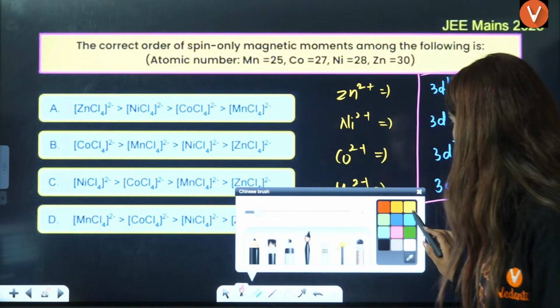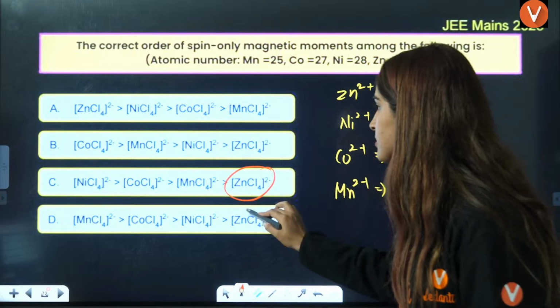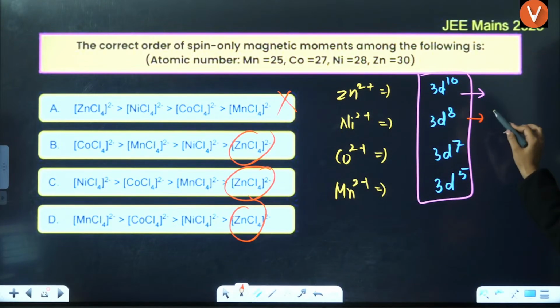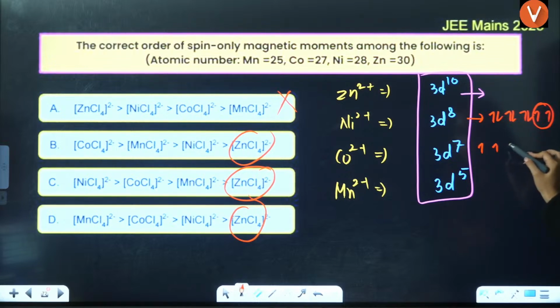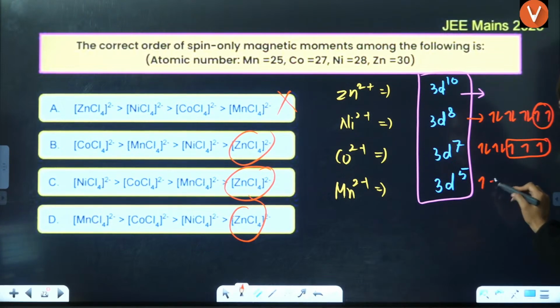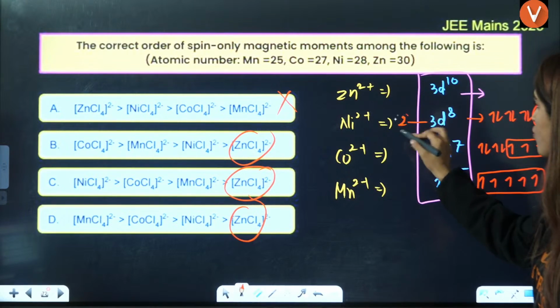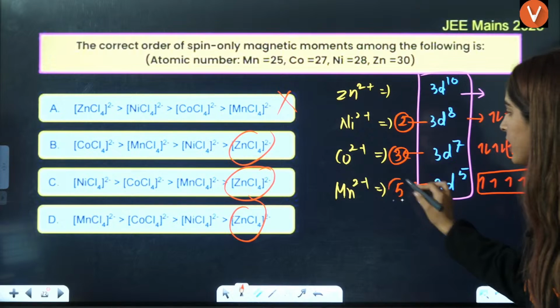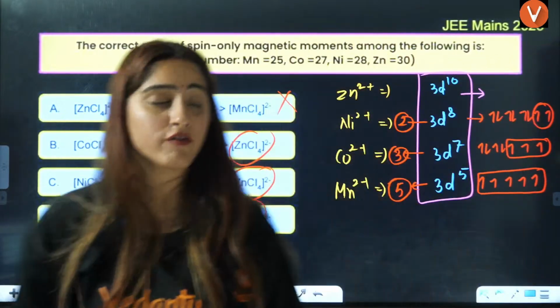So minimum is for zinc. For nickel, counting 1, 2, 3, 4, 5, 6, 7, 8, there are 2 unpaired electrons. For cobalt, 3 unpaired electrons. For manganese, 5 unpaired electrons. So 2, 3 and 5 unpaired electrons.